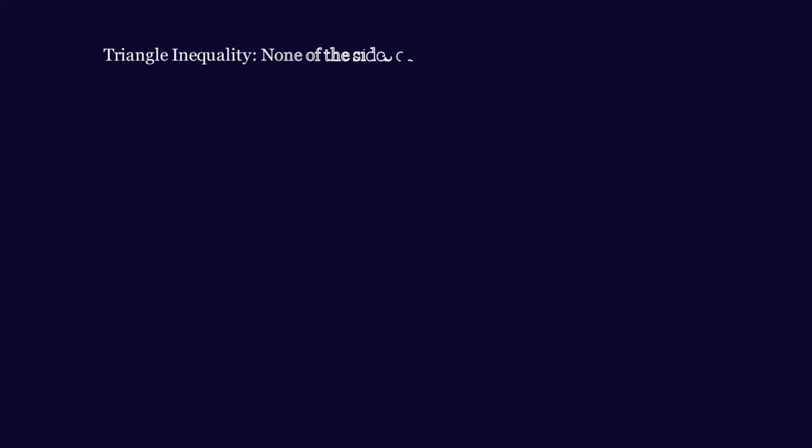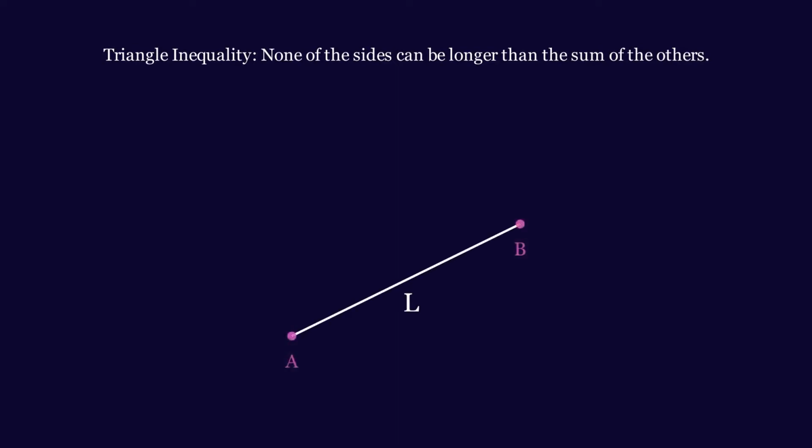For the n equals 3 case, we have the triangle inequality. None of the sides can be longer than the sum of the others. Why is this true? Let's say the largest side has the length L. We need to go from point A to point B using the other two sides, and this is impossible if their sum is less than L. This is regardless of how many sides we have. If the biggest piece is larger than the sum of the others, there's no way we can form a polygon.